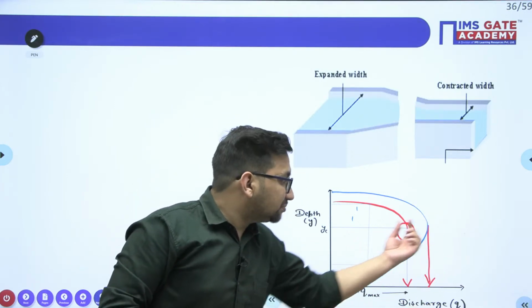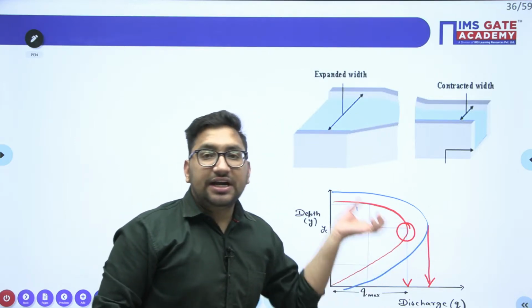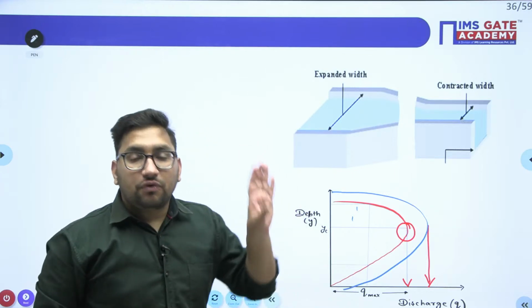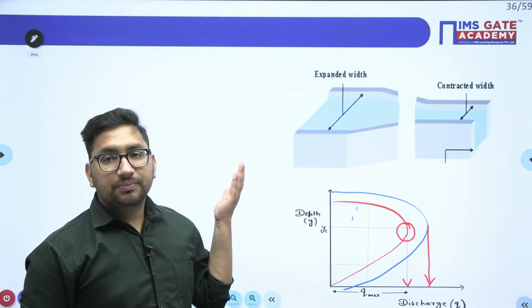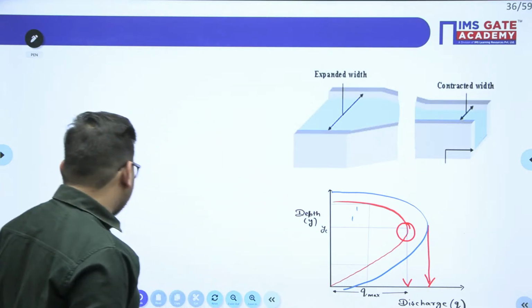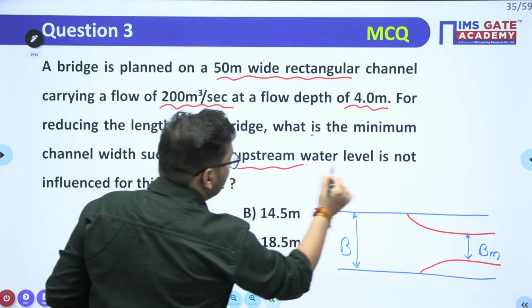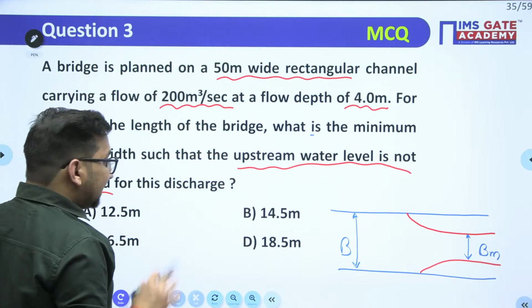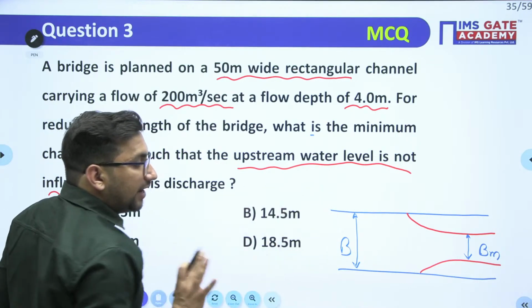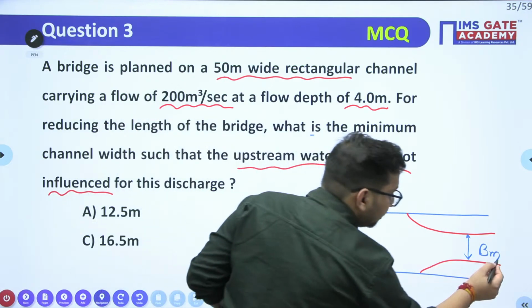But when this specific energy changes, it will also alter the flow properties at the upstream end. Clear? But in the question, it is said that the upstream water level should not alter or get influenced. It means the minimum width which you can provide is up to the critical condition.